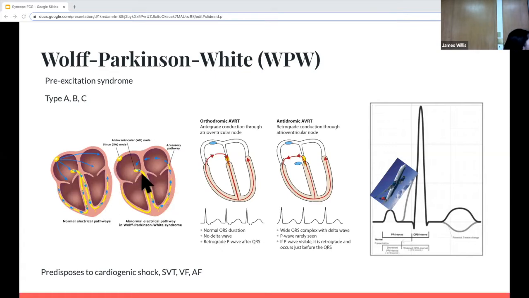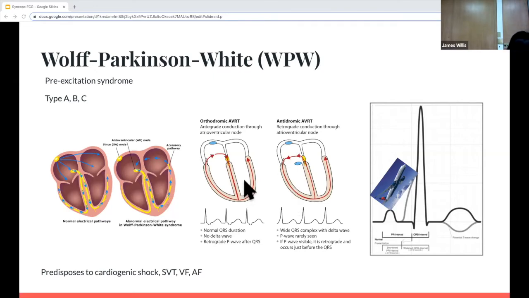There's type A and B and C. Type A and C, you'll see tall R waves in V1, and you'll distinguish between them based on the axis. And that occurs with left-sided accessory pathways of the heart, versus if it's a type B, you'll see a deep S wave in V1, and that occurs when the accessory pathway is on the right side of the heart.